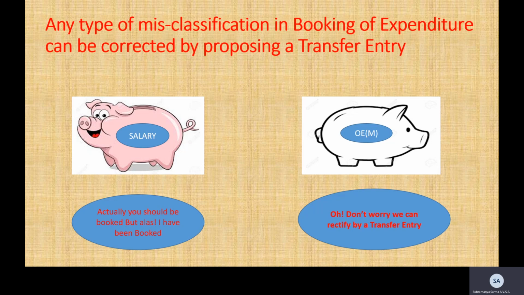So the budget in the salary head goes up and the budget in the OE miscellaneous office expenses comes down. This kind of transfer entry facility is there in BEMS for rectifying errors, and this transfer entry has to be authenticated by the pay and account office.